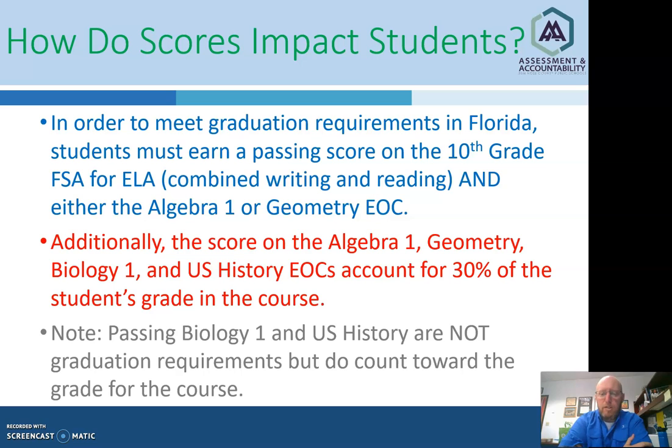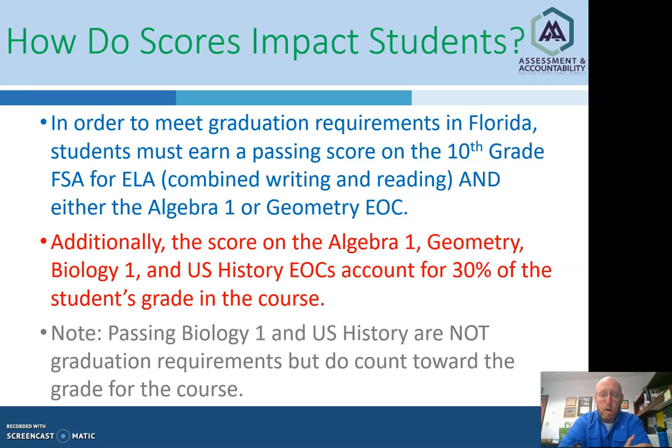So to meet those graduation requirements, the student must earn a passing score on the 10th grade FSA for ELA, that is the combined score from writing and reading, and they either have to pass the Algebra 1 or the Geometry EOCs.